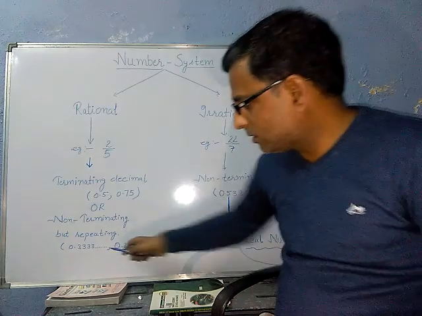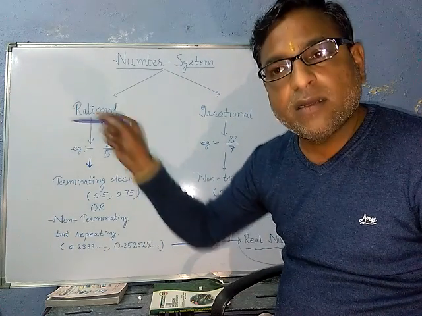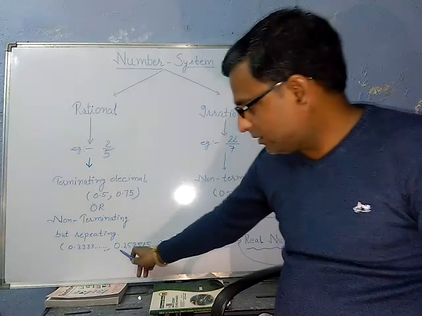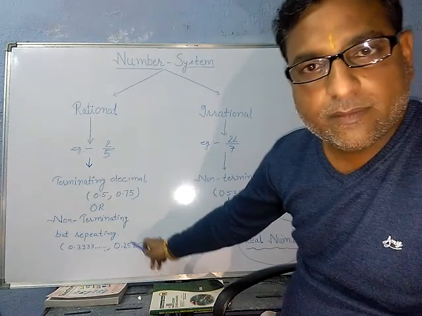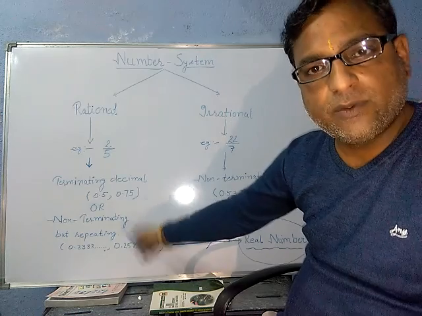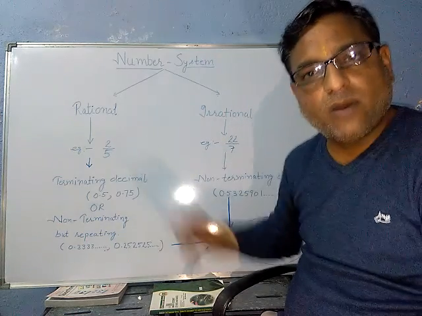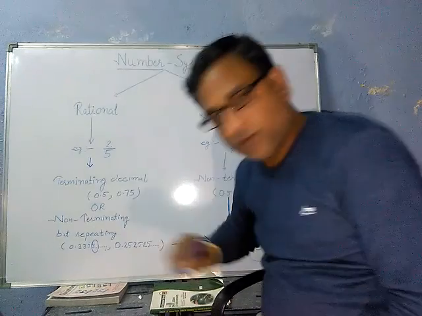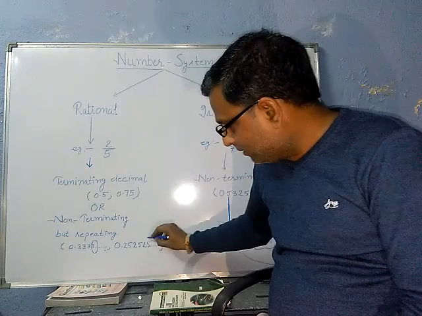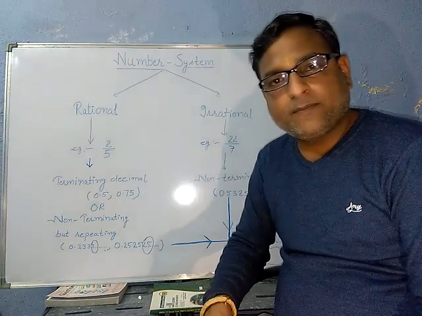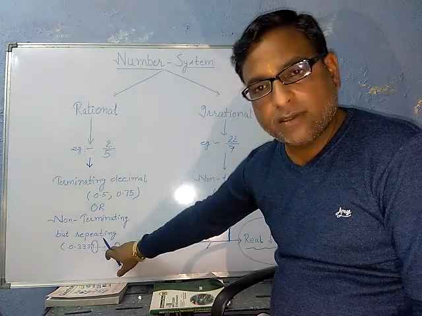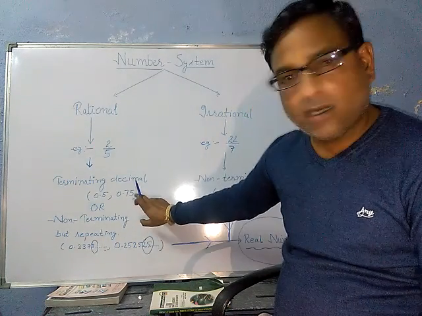These dots mean that 3 will keep on coming again and again. Now the second example I have taken is 0.25, 25, 25, 25, 25 and so on. It means here 3 is repeating, only 3, and here 25 is repeating.